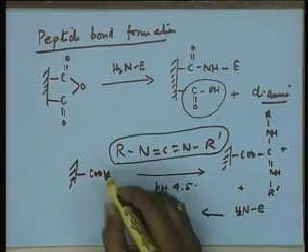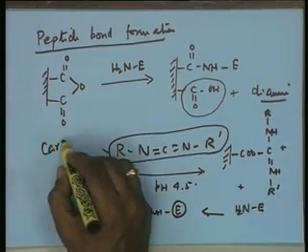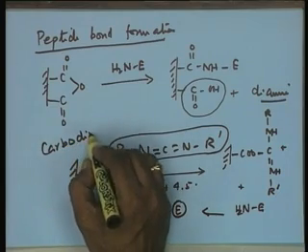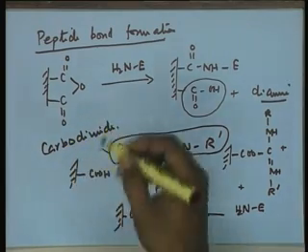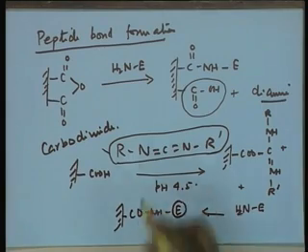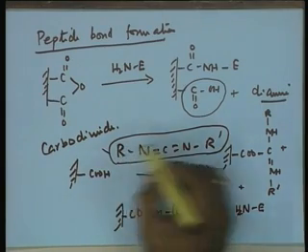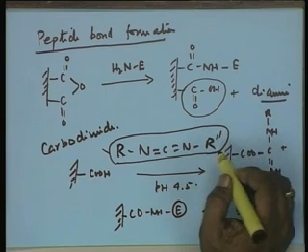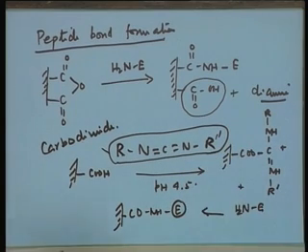These reagents, which are commonly called carbodiimides, are available in a whole range of these R and R dash derivatives, which also affects their solubility properties, because some of these reagents are soluble in aqueous medium, and some are insoluble in aqueous medium and require a non-aqueous or more non-polar medium.